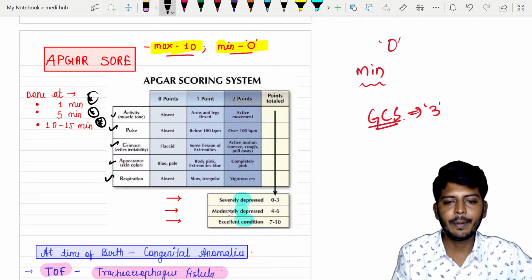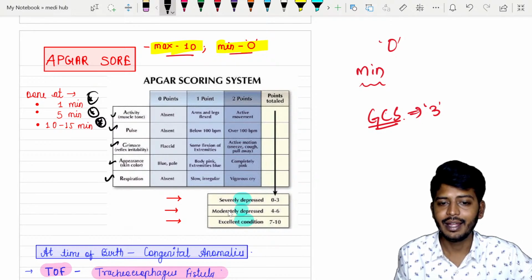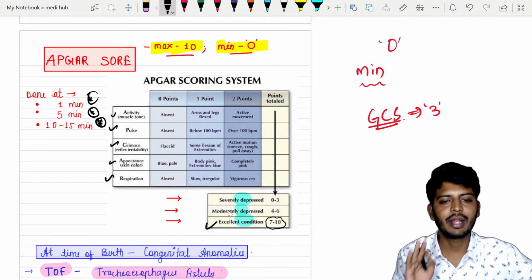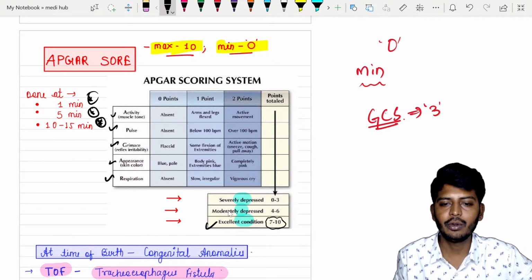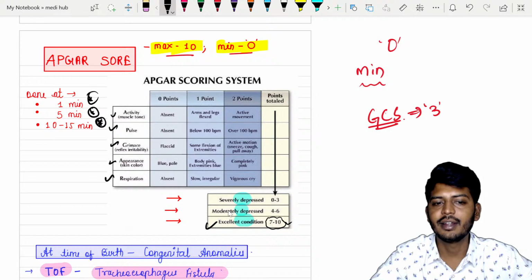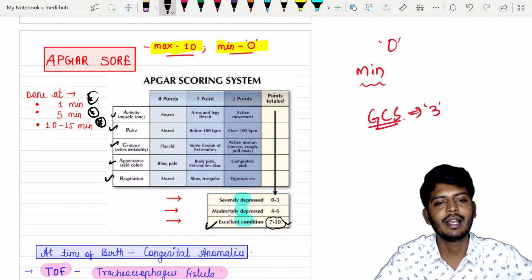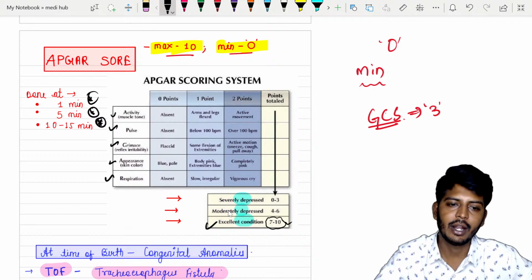Okay, so the maximum points we can get is 10, which is a very good condition. Whenever you calculate the Apgar score, the baby should get 7 to 10 marks. Then only we can consider the baby healthy. If not, it is moderately depressed, and 0 to 3 means severely depressed. 0 means the baby can be dead also.